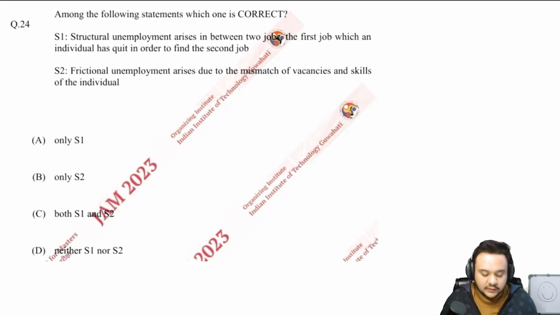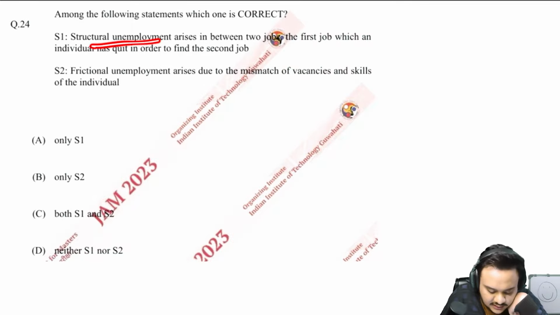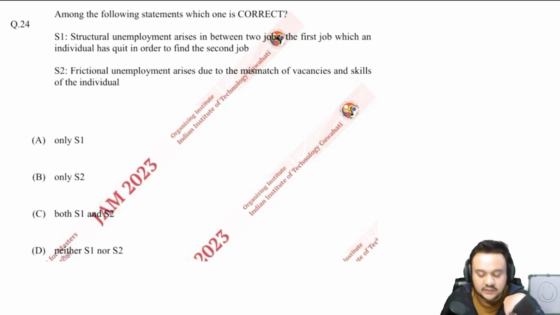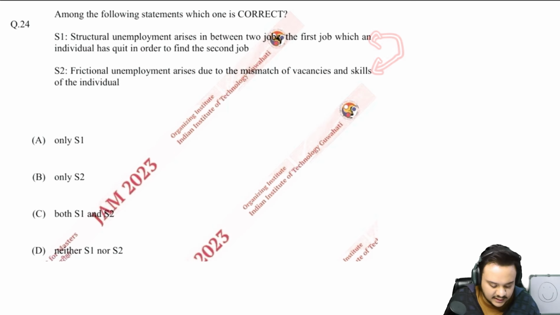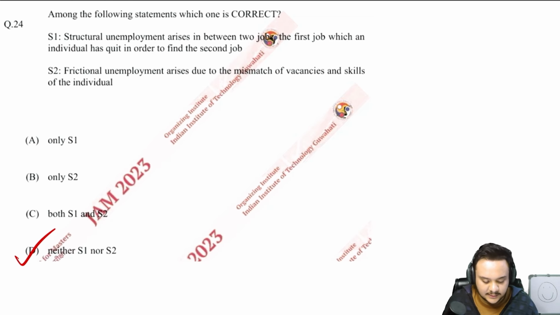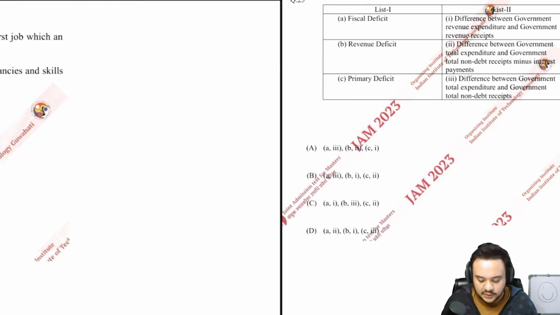So the 24th one is saying that among the following statements, which one is correct? The first one says that structural unemployment arises between two jobs, the first job which an individual has quit in order to find the second job. And statement 2 is saying frictional unemployment arises due to mismatch of vacancies and skills of the individuals. Very, very clearly, both of these are interchanged. So neither S1 nor S2 is right. Very easy. Okay, so let us move on.